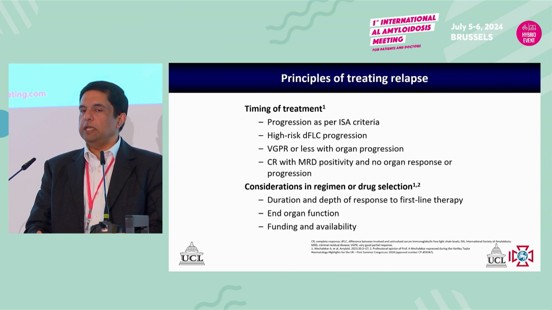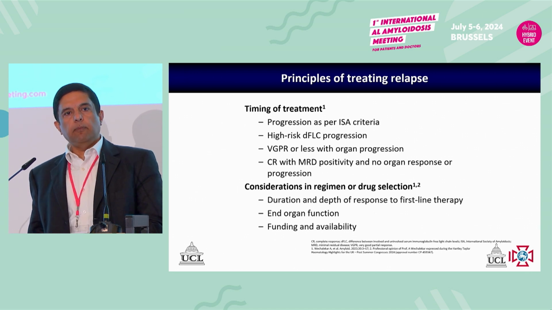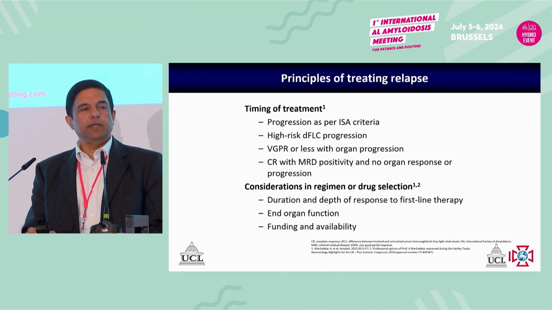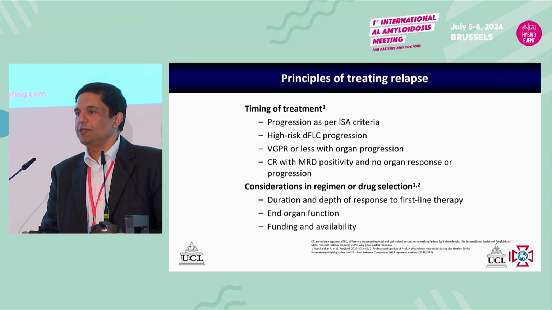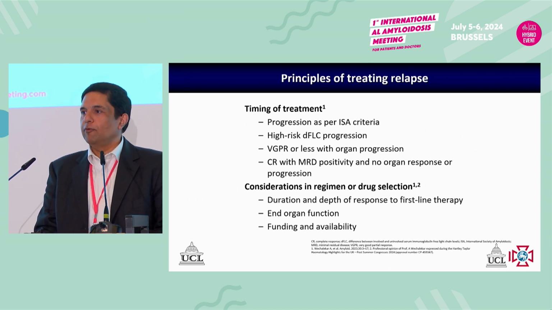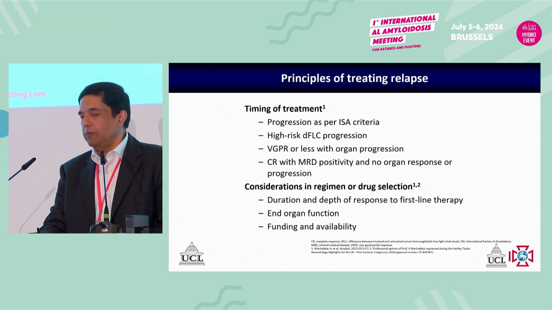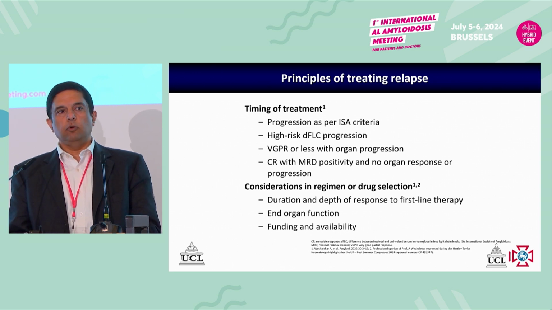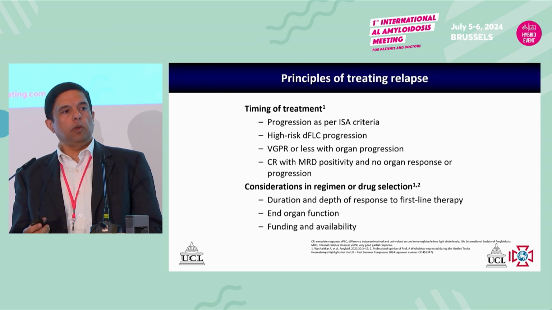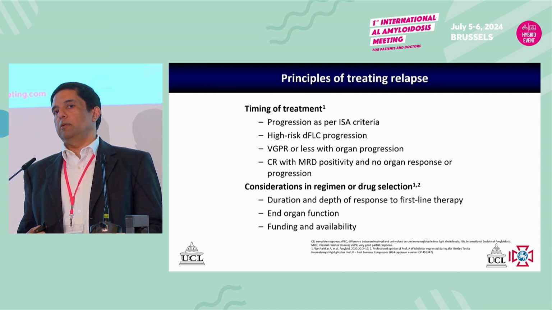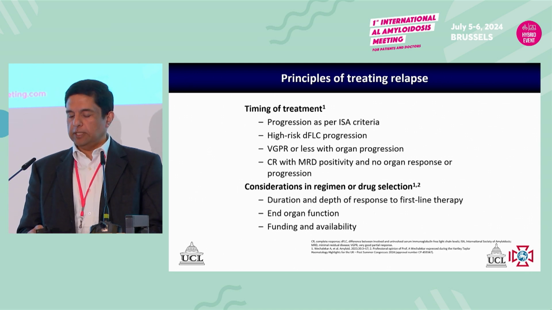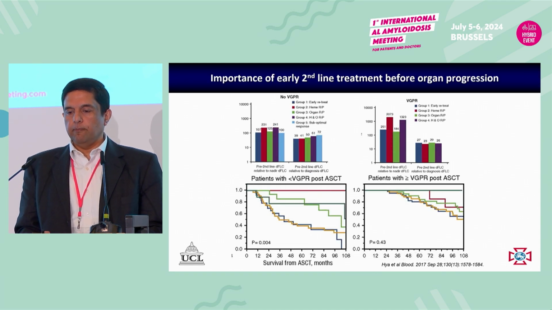We heard quite a lot in the meeting about venetoclax, which is available in some countries, not in others. I, of course, work in what I consider to be a seriously resource-restrained country, which is the United Kingdom. So we have very strict restrictions on what treatments we can use and how we can use them and in what order. And we have to be very mindful of that when we think of treatments. And there are certain treatments we use that we may not be using if our resources had been less restrictive, for example, an autologous stem cell transplant.